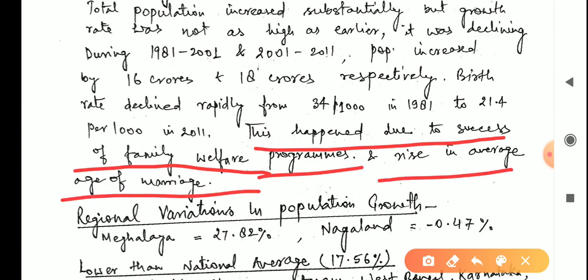Now in this period government initiated many policies for family planning, and the awareness among the people also increased, and this led to the decline in the birth rate. Then the rise of average age of marriage: as people got education, they started to marry at later ages. So this was also a reason.